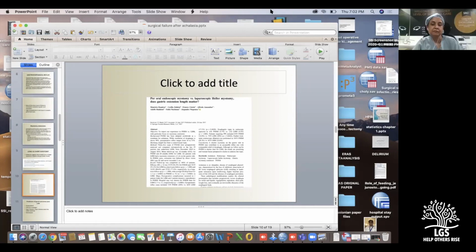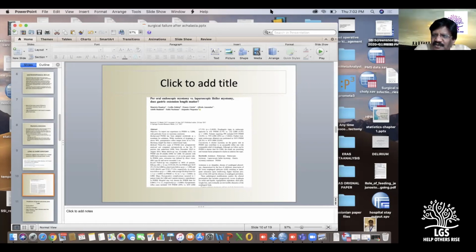Okay. Sir, one more question. After failed Hellers, suppose the patient presents after 2 years, or after 5 or 6 years, it depends on the etiology of the recurrence. Is there any difference in the treatment options? No, I don't think so. Dr. Lakshmi can answer.